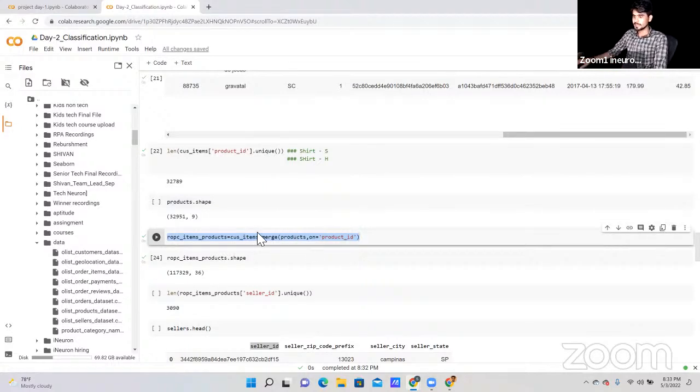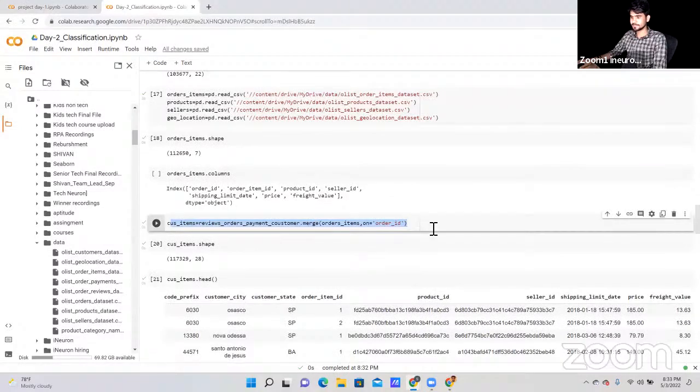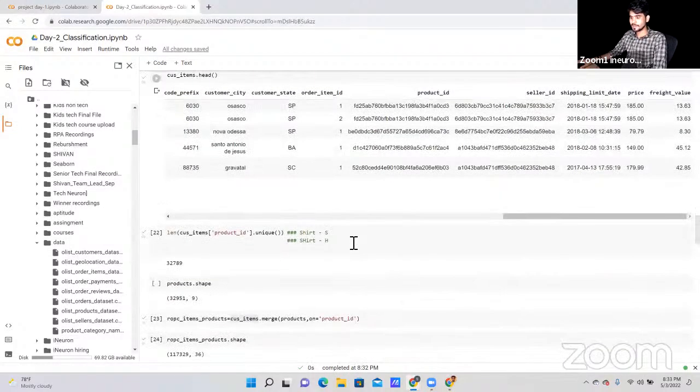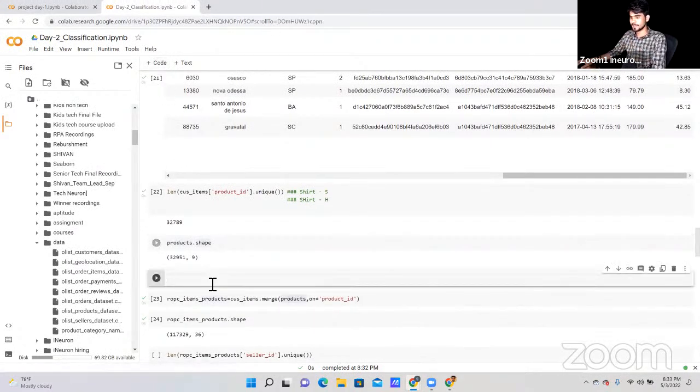Whenever I merge our data on the basis of product ID, I have taken the customer item data that I created here. Based on this, I have merged with the product data. Let me show you the product head part.